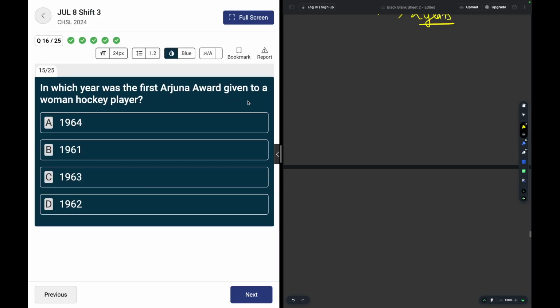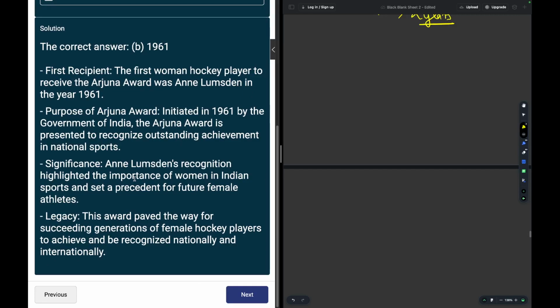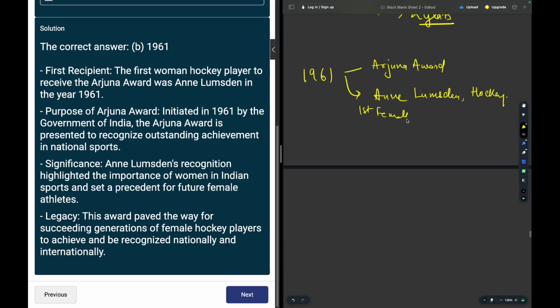In which year was the first Arjuna Award given to a woman hockey player? Okay, the year was 1961. I by mistake clicked 1963. The answer is 1961. Arjuna Award. It was given to Annie Lumsden for hockey, and first female to receive it. Okay.